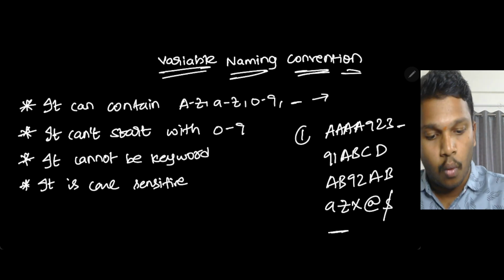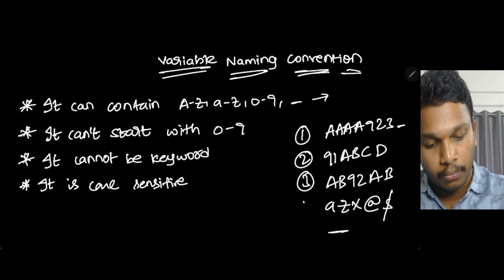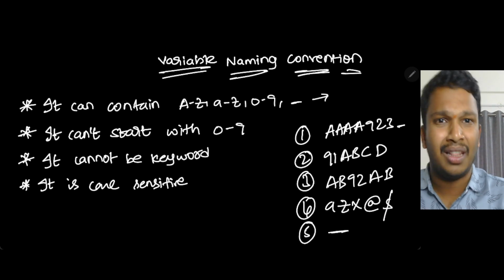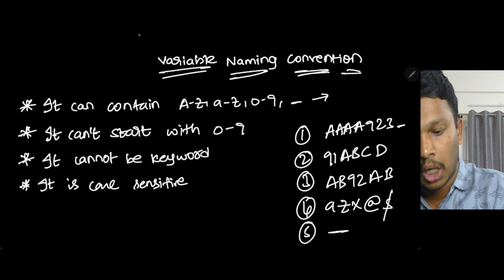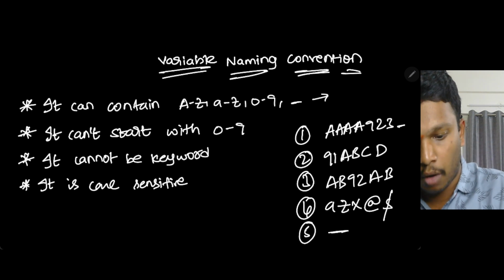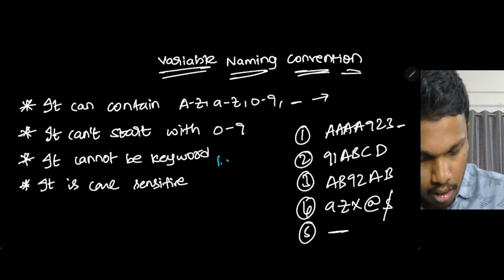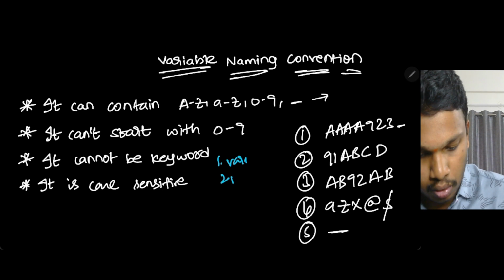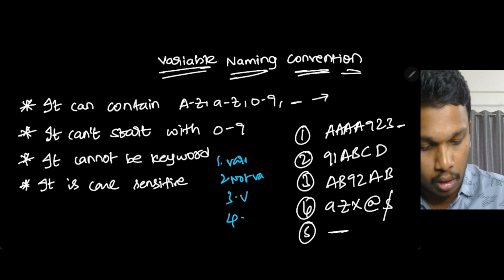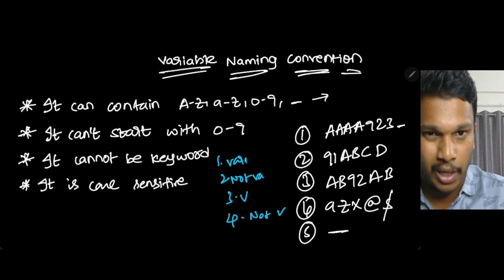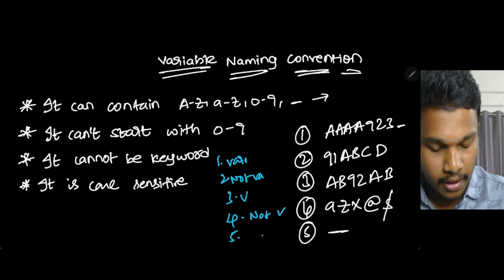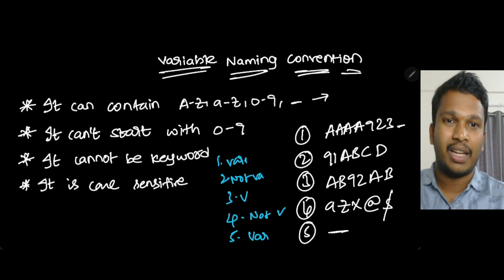In these five, comment in the answer section which is a variable and which is not a variable. The answer format must be like this: 1 variable, 2 not variable, 3 variable, 4 not a variable. Write the full spelling. Fifth variable, like this. Write like this.